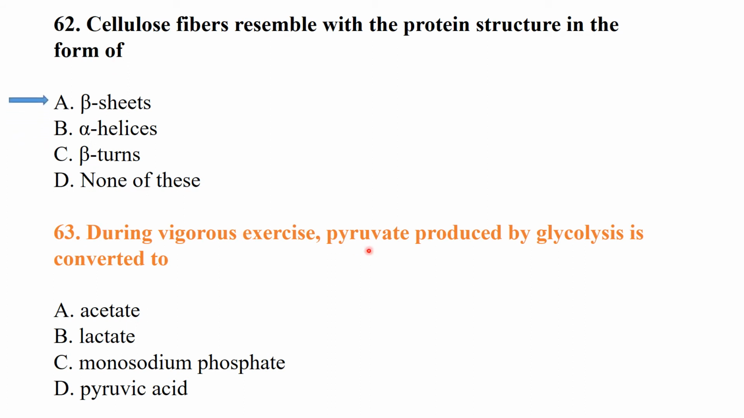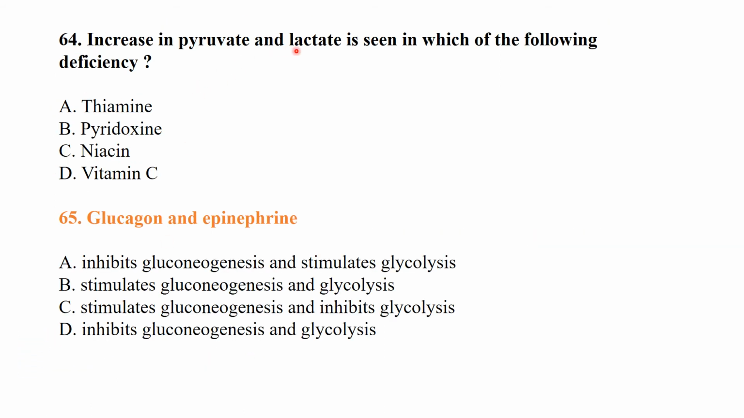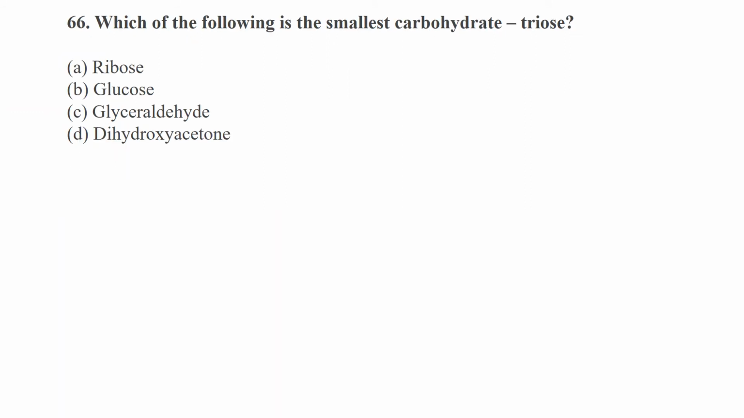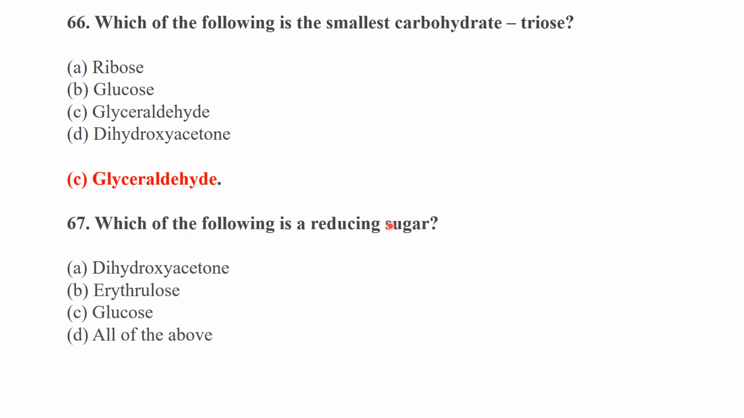During vigorous exercise, pyruvate produced by glycolysis is converted into lactate. Increase in pyruvate and lactate is seen in which of the following deficiencies? Thiamine deficiency. Glucagon and epinephrine stimulate gluconeogenesis and inhibit glycolysis. Which of the following is the smallest carbohydrate, a triose? Glyceraldehyde is the smallest carbohydrate triose. Which of the following is a reducing sugar? All of the above are reducing sugars.